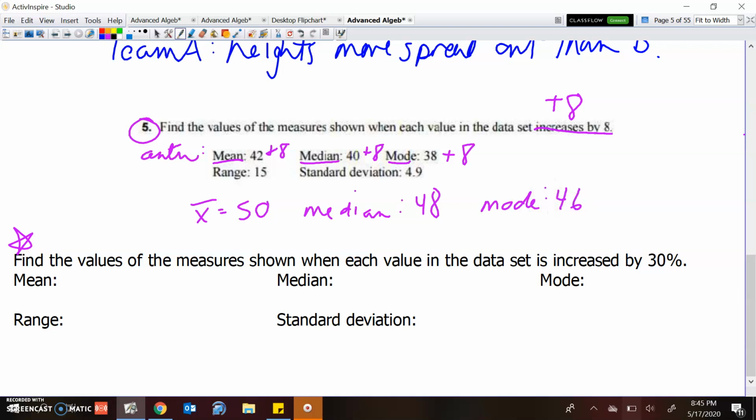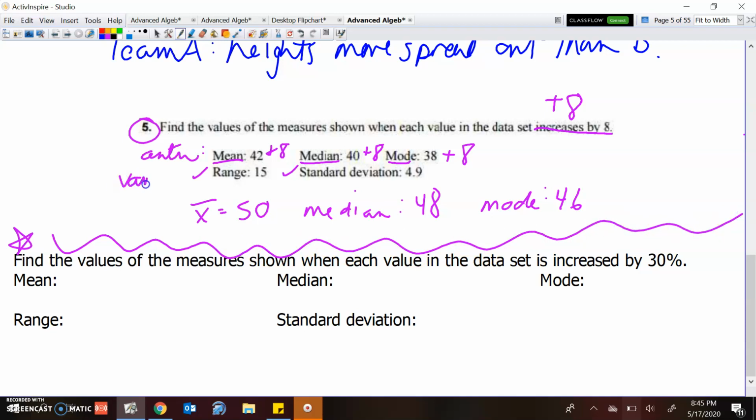Okay, now when we're adding, the range stays the same and the standard deviation stays the same, so those don't change at all. Okay, pretty nice. Everything stayed the same there. All right, so that's when you're adding. You keep the variation ones the same, but for the measures of center, you're going to add whatever it is.